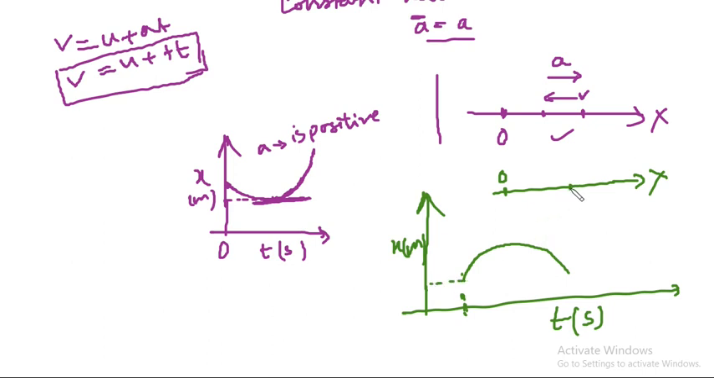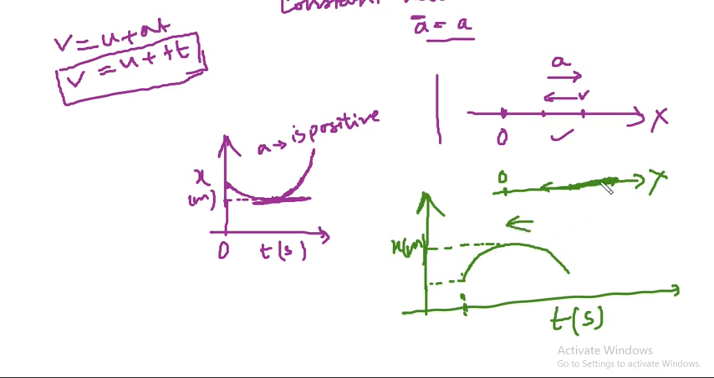Okay, then its position value increased, that means it moved in the positive x direction, so its x value increased, and then finally its velocity became 0, so it started to return back again in this direction. So in this case we can say that acceleration is in the negative x direction.